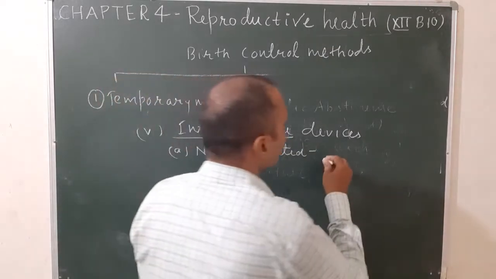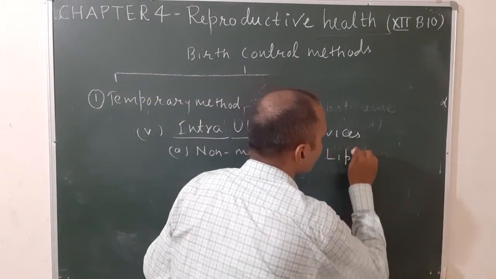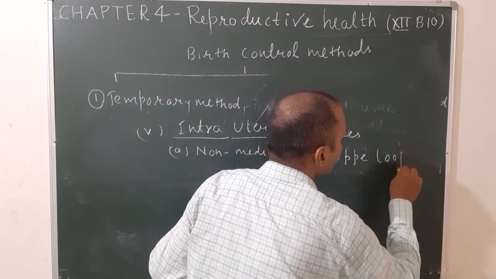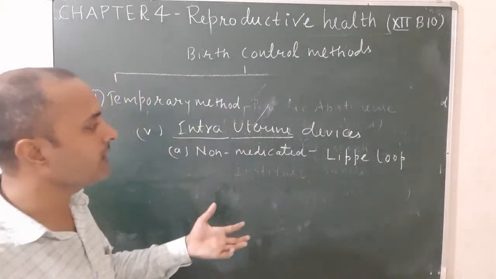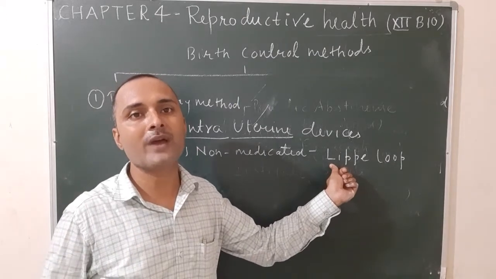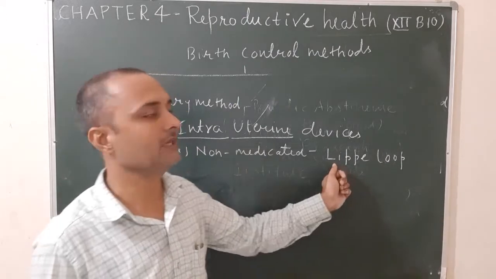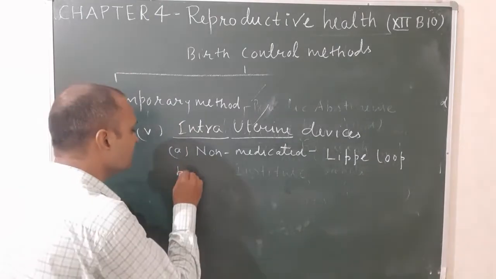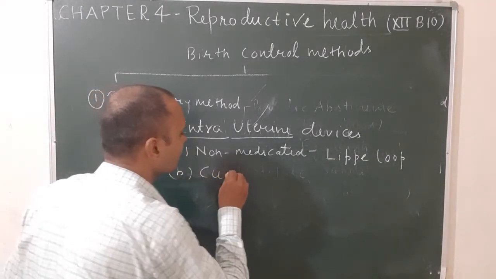Example is Lippes Loop. It is used by the female into the uterus. It helps in phagocytosis of the sperm. Second one is known as copper releasing.